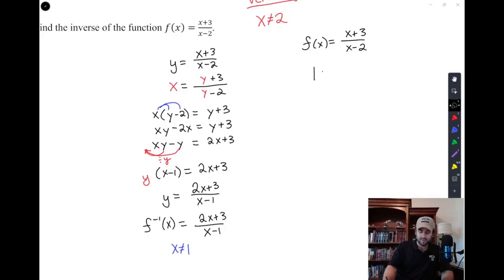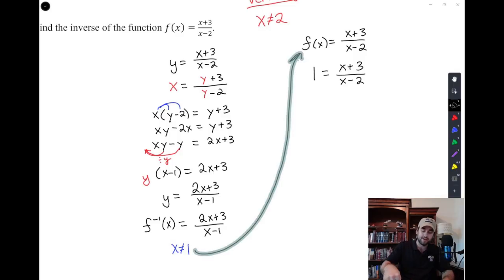So 1 equals x plus 3 over x minus 2. If I let y be 1, because that's the inverse function, I'm inverting that x not equal to 1 up here to be a y value now.